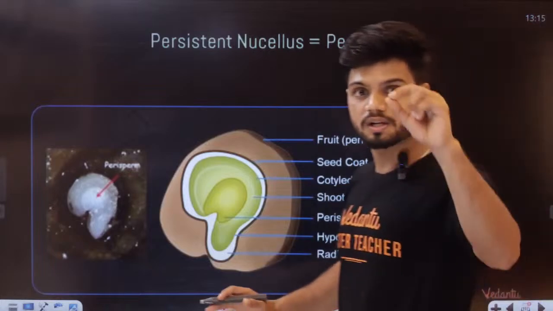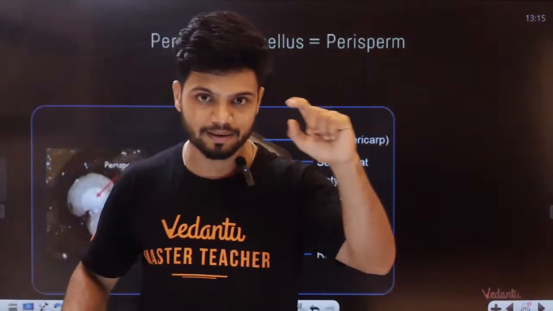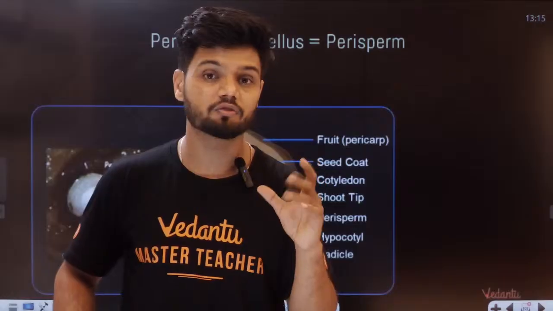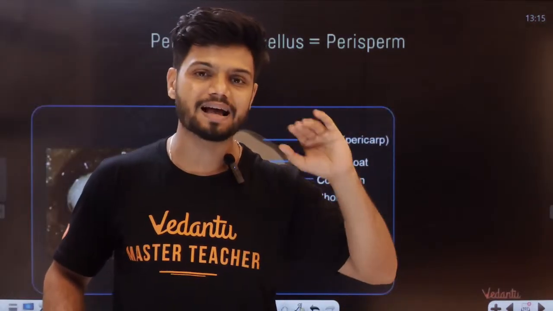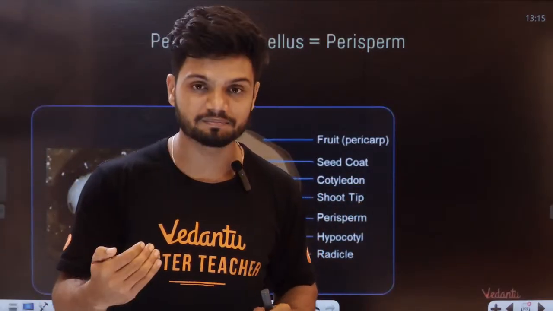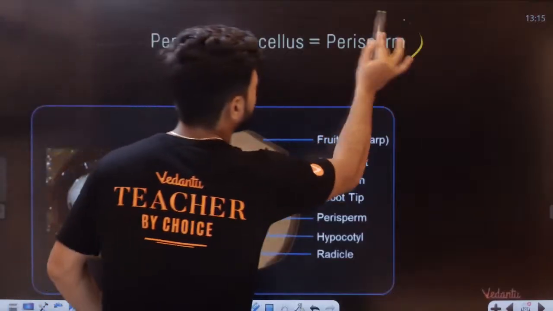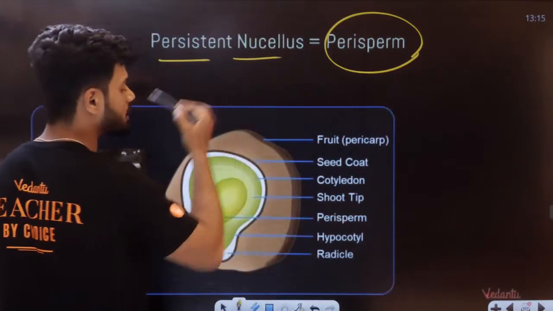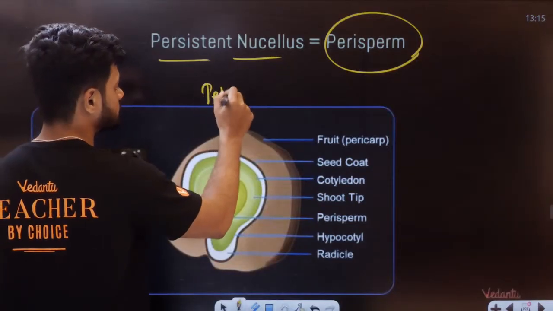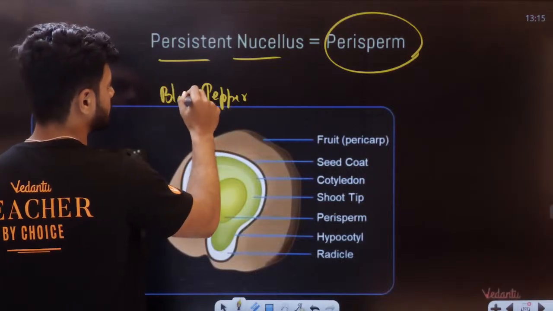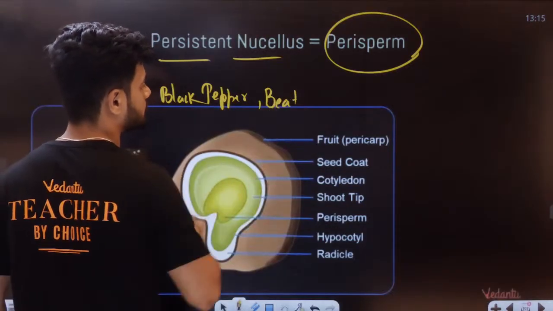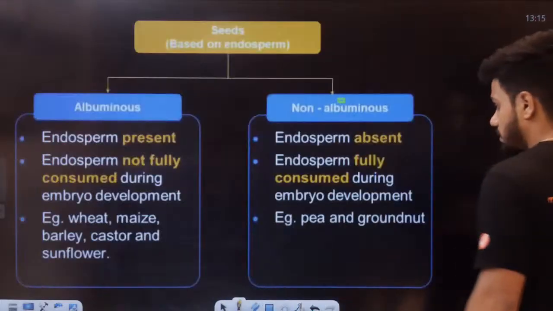Now students, remember nucellus? When I was teaching you about the development in megasporogenesis, I told you that when the embryo sac develops from the nucellus, usually all the nucellus is gone. But in certain cases, nucellus can persist, and that is when we get perisperm. So what is the perisperm? Persistent nucellus is called perisperm, and it can be found in the case of black pepper, and even in the case of beetroot, in the case of beet also, perisperm.